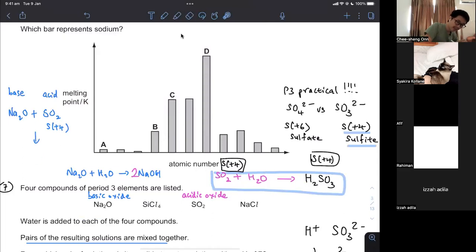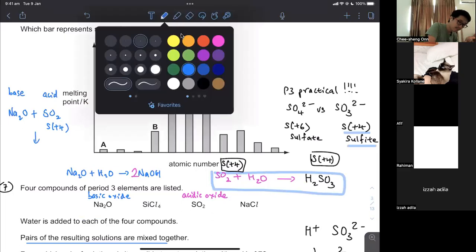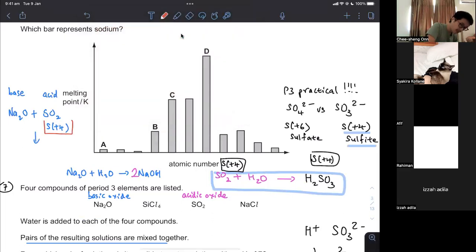Then this and this will have water. You're going to get a salt. The salt that you get will not be sulfate, because the number one mistake is people do not remember about the oxidation number. When you are forming a salt, it is not a redox. Neutralization is not a redox. If it is not redox, you cannot form a sulfate, which is SO4 2-, which is sulfur +6.